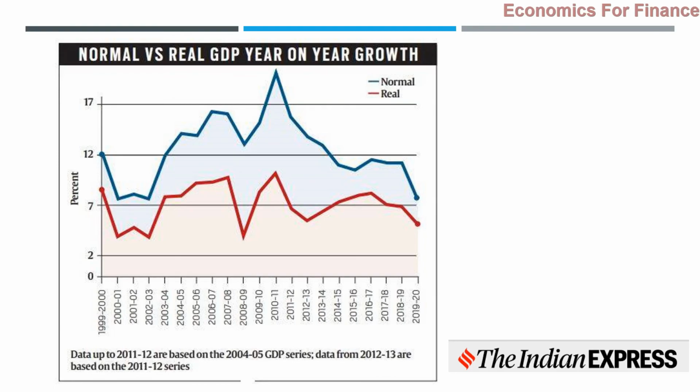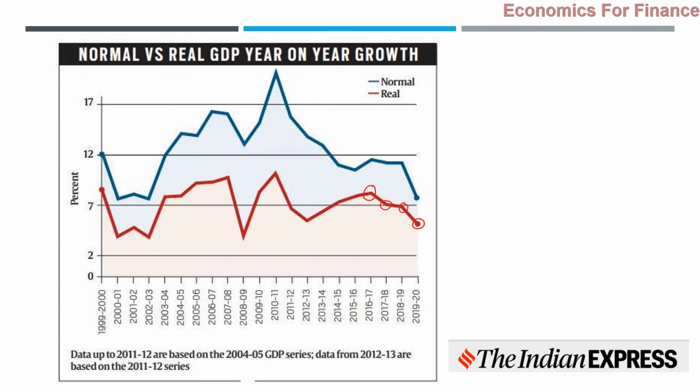And as you can see, in the recent past, the real GDP also has come down, mostly from 2016-17 onwards. From 17-18 again it came down, again it came down, again it came down. So that is the real GDP which we should look at for the actual trends and tendencies.